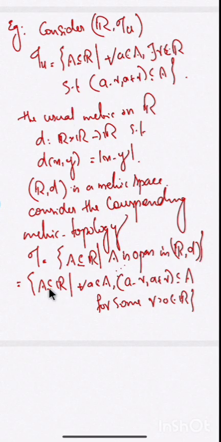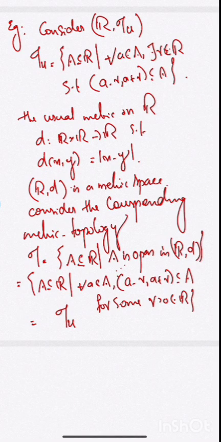Therefore, these subsets formed from the metric d coincide with the subsets in the usual topology, which is nothing but tau u itself. So the usual topology is induced from the usual metric on the real line.